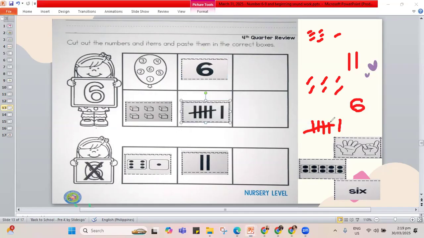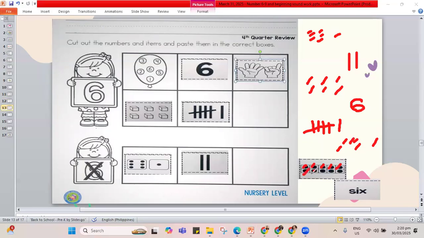How about the fingers? Is it showing 6? 1, 2, 3, 4, 5. And one more, that makes 6. This is 6. How about the dots? Let's check if it's 6. 1, 2, 3, 4, 5, 6, 7, 8, 9, 10. Remember, if it's full in the frame, that's going to be 10 already. So we do not need to place it in 6, but here in a different number.